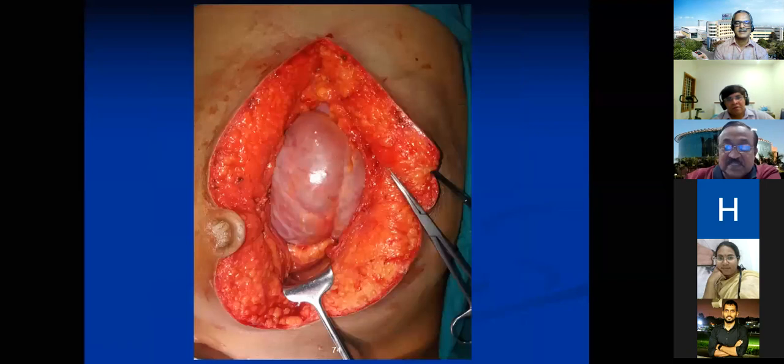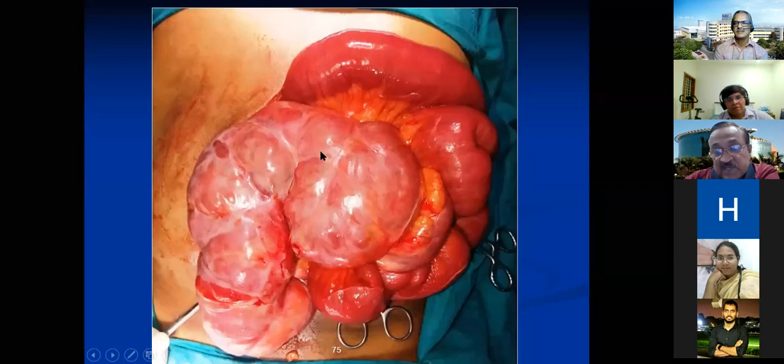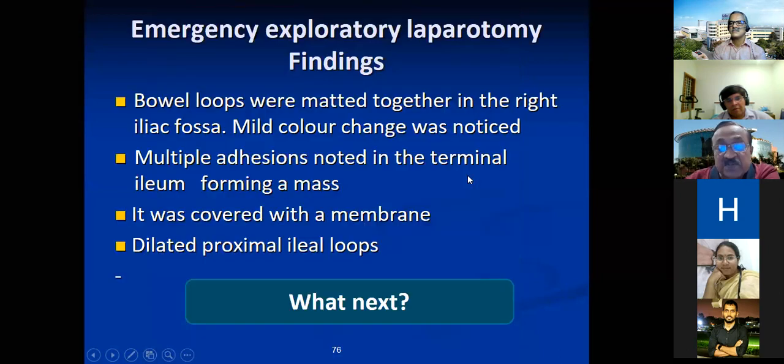So this is how it is. Initially, again, we thought of adhesions and like this, extended the incision, and this is how it comes. Now, some attempt was made, and one or two perforations were made here, and some resection had to be done. Separation of the membrane became extremely difficult here, and resection anastomosis was done for that little bit of longer segment. And this is actually the proximal bowel, not much of a gross distension. So this is the membrane which was covering.